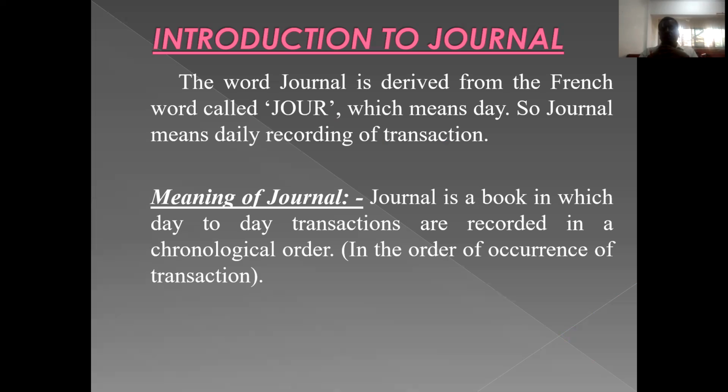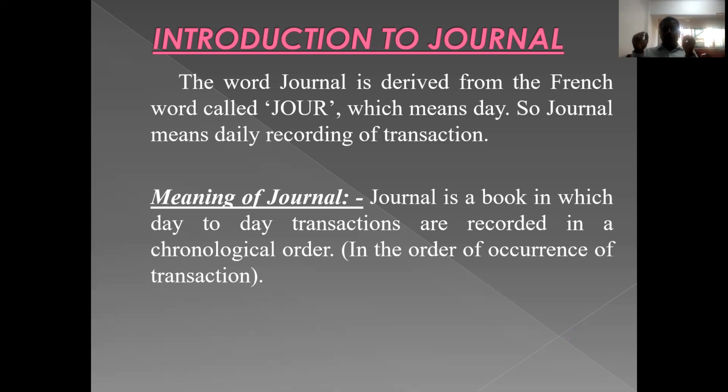We studied the meaning of transaction and all the basic aspects in connection with business transactions. So today we'll start with the second phase of the accounting cycle, that is journal. First of all, the word journal is a French word. It is derived from the French word jour. Jour means on a day-to-day basis, or on a continuous basis, up to date.